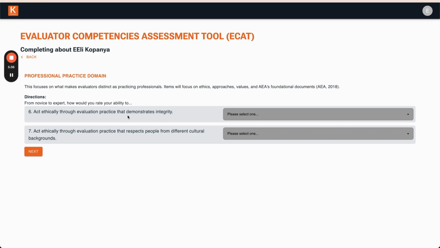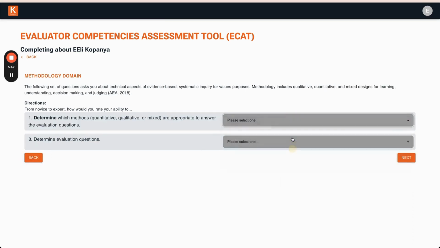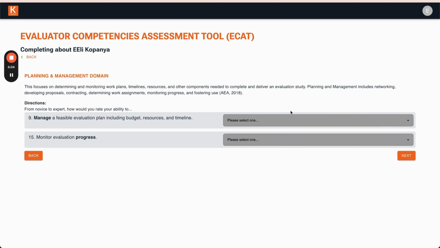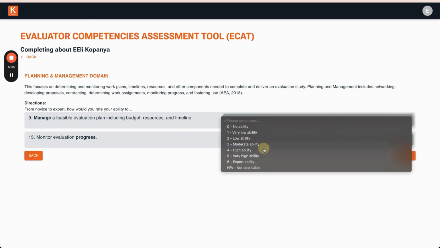A section of the ECAT may appear blank, and have no competencies. If those competencies were not specified in the RFP, or the individual is part of a consortium and another team member was listed for those competencies. So remember to keep clicking on Next until you reach the last section and can submit.